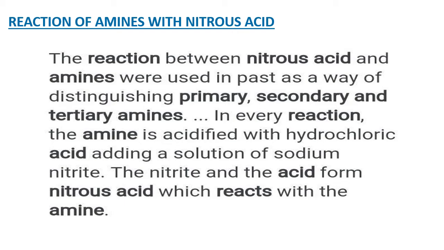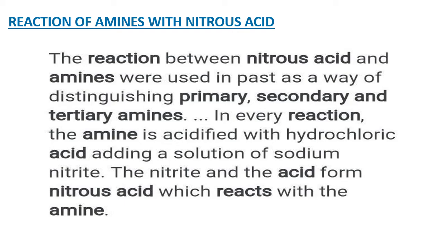So HNO2 is highly unstable. It is not stored in the laboratory. It will escape or it will decompose. Therefore, whenever we want HNO2 for the reaction, it is prepared on the spot and used. It is not like HNO3, which is stored in bottles. HNO3 is stable, we can store it, whereas HNO2 is highly unstable due to the bonding nature of the NO. That's why it is not available in the laboratory. It is made on the spot. How is it made? It is made by the action of NaNO2 on HCl.